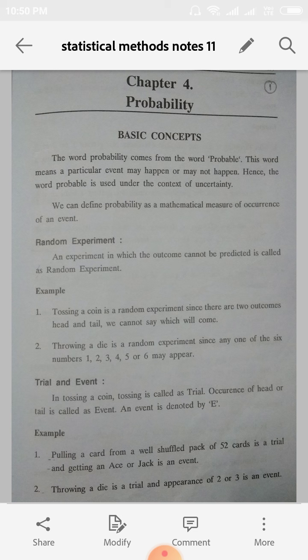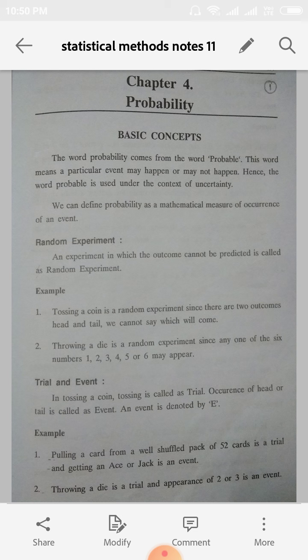Right. Let us see the next definition, the random experiment. An experiment in which the outcome cannot be predicted is called a random experiment. See the first example. Tossing a coin is a random experiment. Since there are two outcomes, head and tail, we cannot say which will come. So this is a basic suitable example for the random experiment. Suppose when we toss a coin, we cannot predict which will come, whether head or tail. That is called a random experiment.